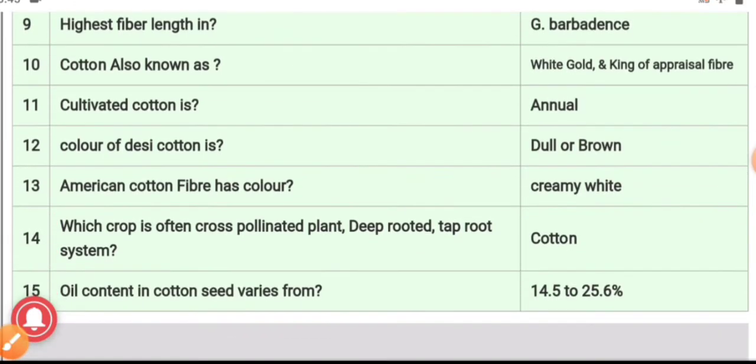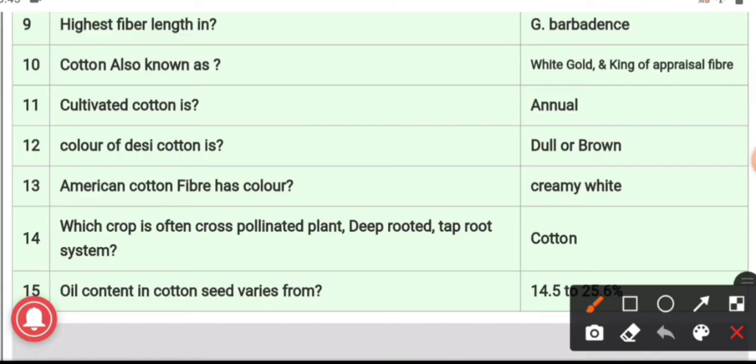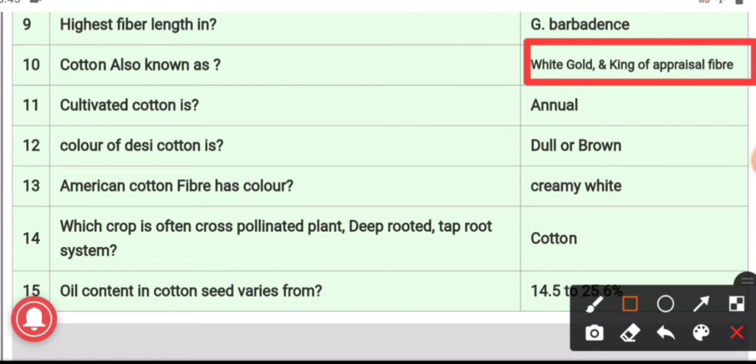10th question, cotton is also known as, the alternate names of cotton are white gold or king of apparel fiber. 11th question, cultivated cotton is annual.